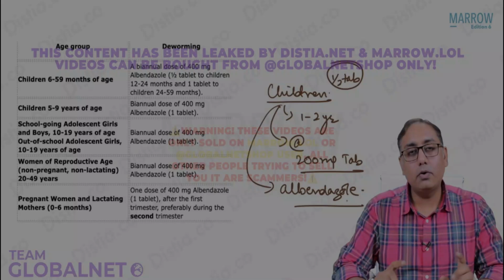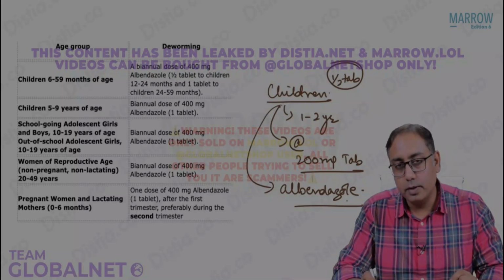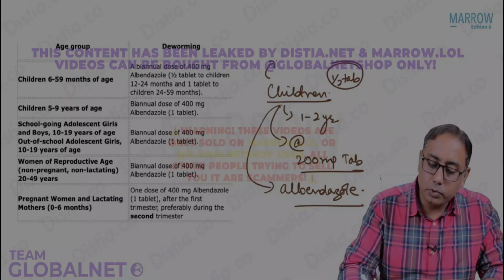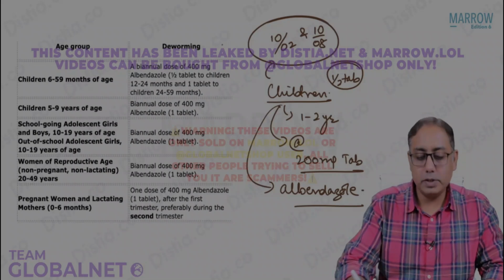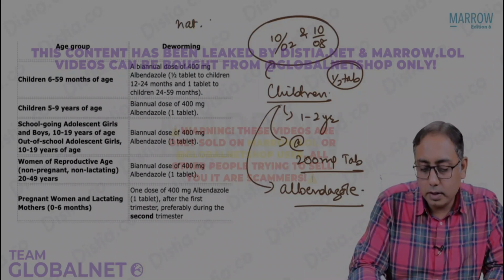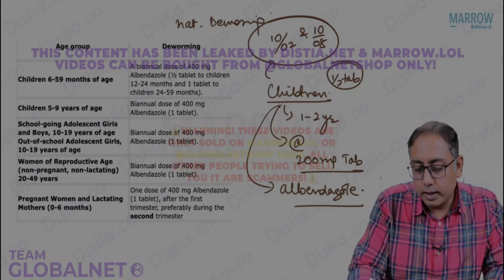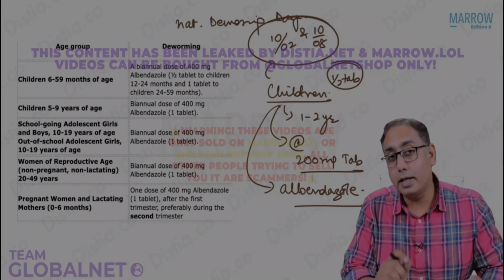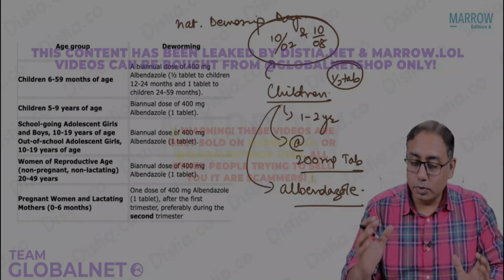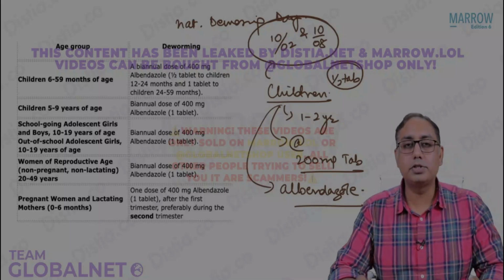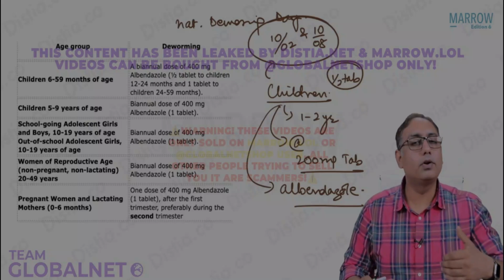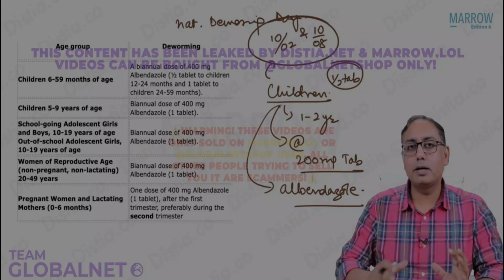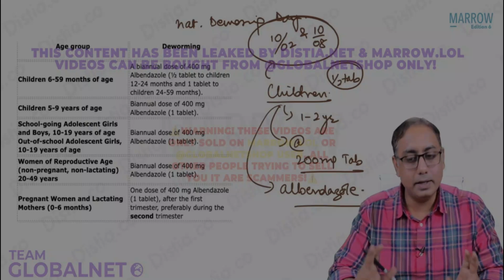So under deworming, all children will be given albendazole. This albendazole is given 2 times a year. It is given on 10th of February and 10th of August. So these are the 2 days which we are observing as the National Deworming Days. On these 2 days, we will ensure that the child is going to get albendazole. If it's not given on these days, we can give on different days also. But these 2 are the National Deworming Days.